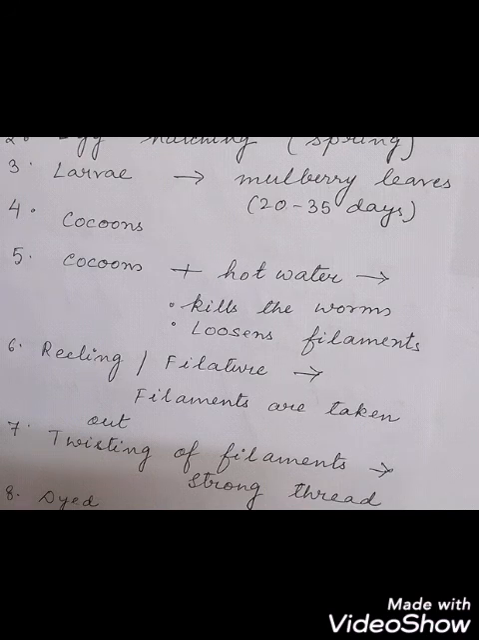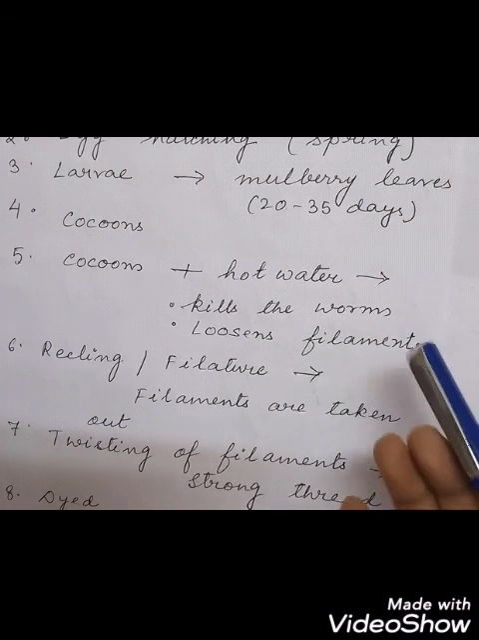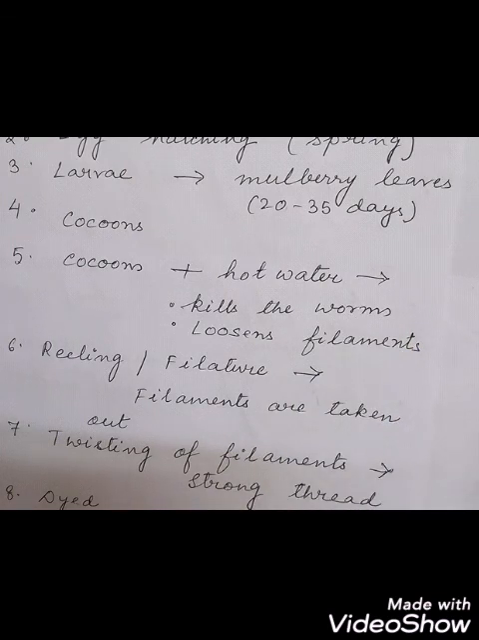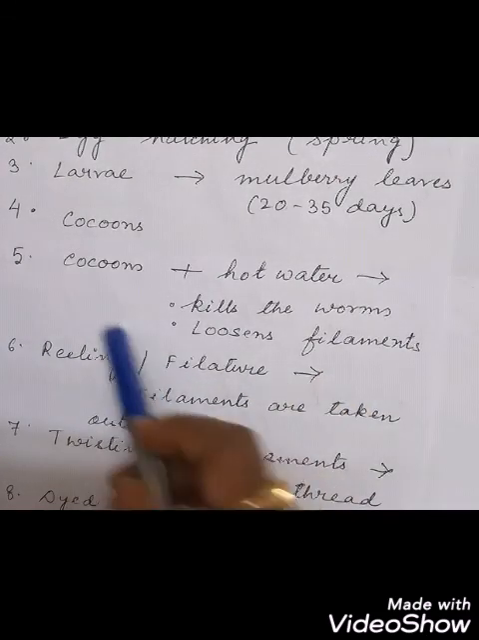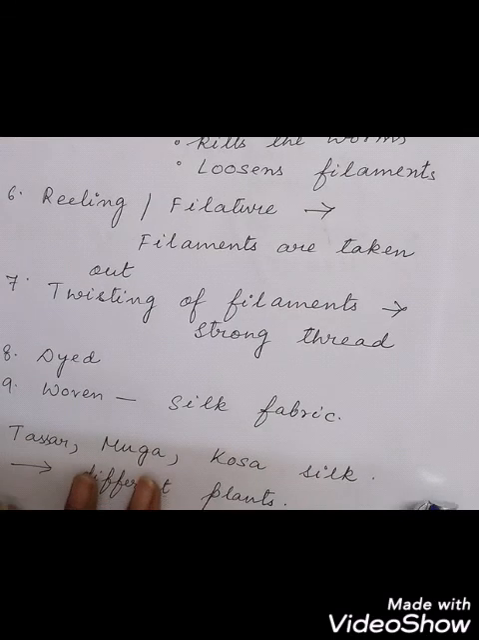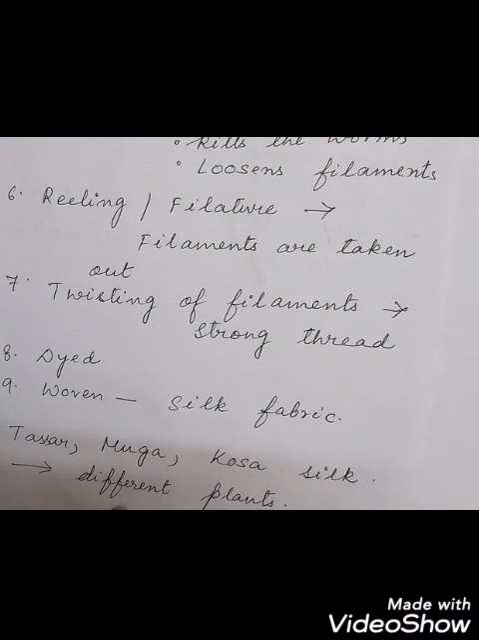Clear? So first of all, eggs will be laid and washed, and then the larvae are fed on mulberry leaves. When they form cocoons, after 3 to 7 days, they are put in hot water so that the worms are dead, and then the filaments will loosen up. Then they will be removed by the process of reeling, then twisted, then dyed, and then woven into the silk fabric. So different types of silk that we get are Tassar, Muga, Kosa silk.